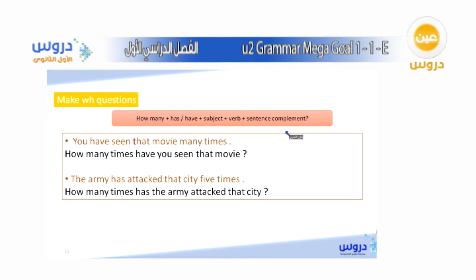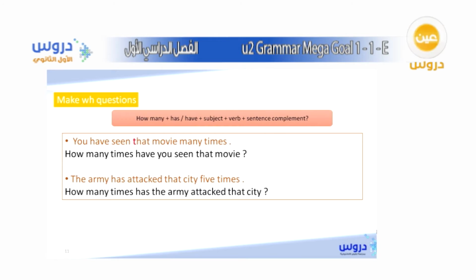And the only way in English to ask about times is to start with how many times. This is the only way in English to ask about the number of times that you have been doing a certain thing, okay? So you start your question with how many times.